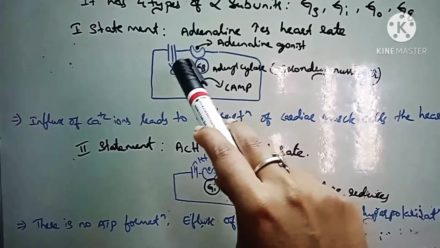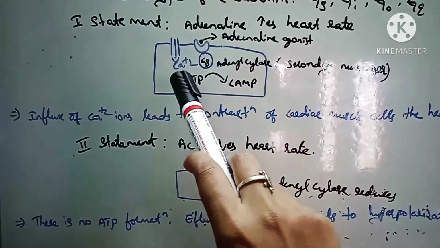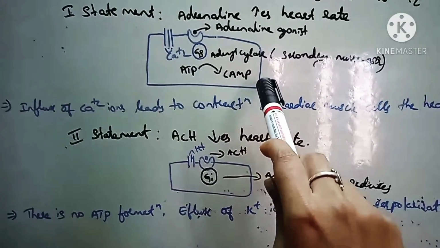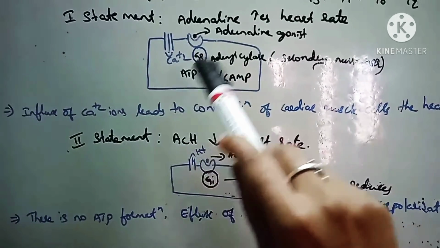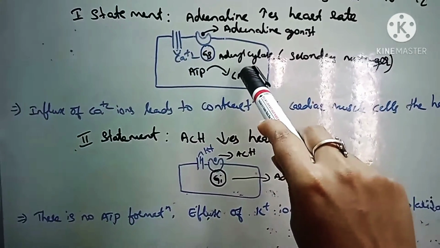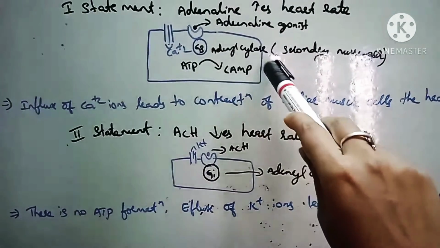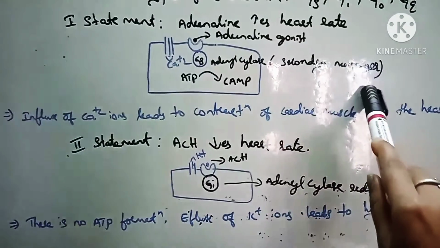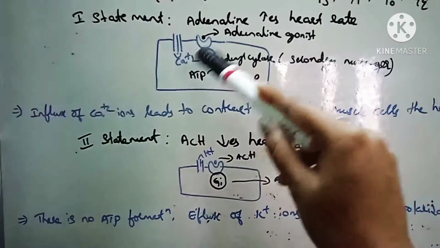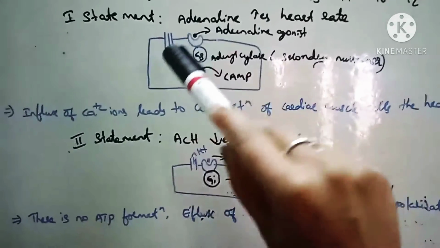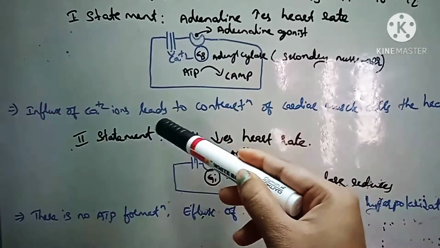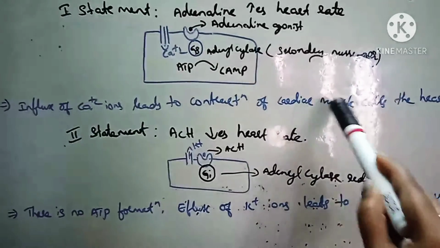The influx of the calcium ion channels leads to the conversion of ATP into cyclic adenosine monophosphate. ATP converts into cyclic AMP by the adenyl cyclase enzyme. So adenyl cyclase acts as a secondary messenger. Guanine stimulation will occur, and then the calcium channels will activate. The influx of calcium ions leads to the contraction of the cardiac muscle cells.